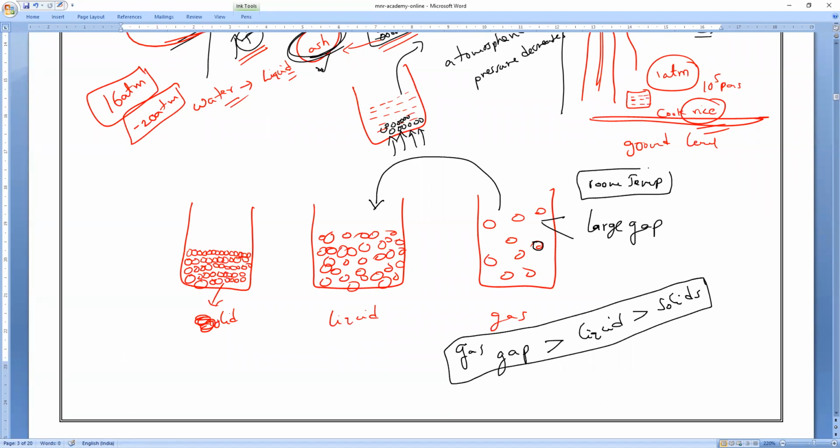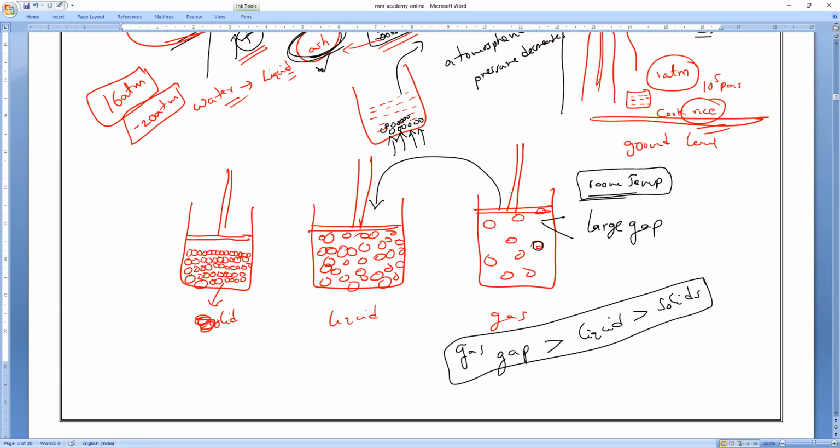Whenever I am studying the effect of temperature, pressure is always kept constant, at atmospheric pressure. Yes or no? Now I am taking everything at room temperature, and I keep applying pressure with the help of a piston. Let me take one piston pressing the solid, one piston pressing the liquid, and one piston pressing the gas.